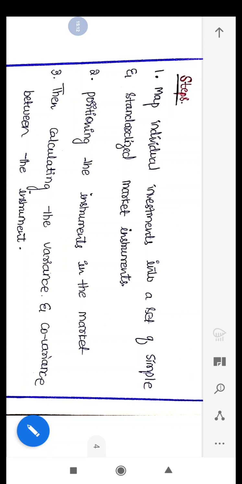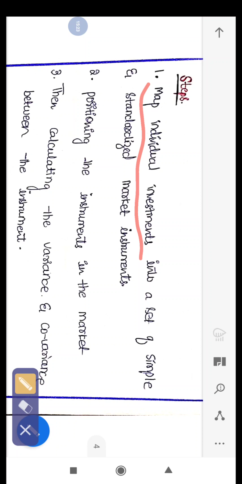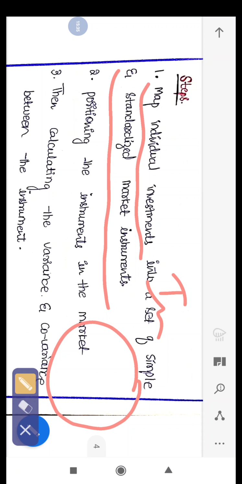So first steps. Step 1 is mapping individual investment into a set of simple and standardized market instruments. Whatever individual investments a company has, the first step is to collect them and make them one market instrument.